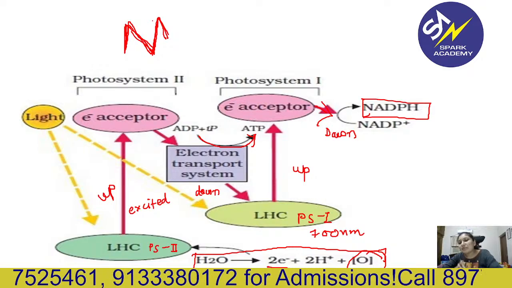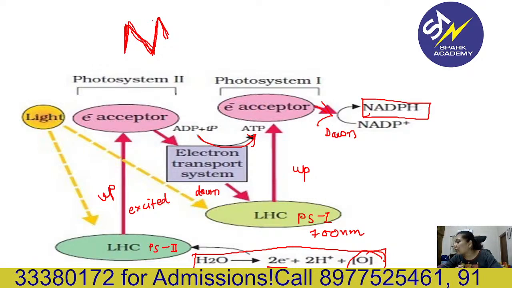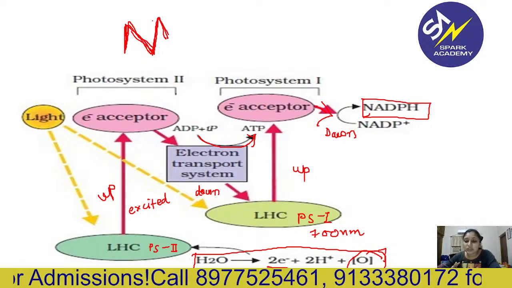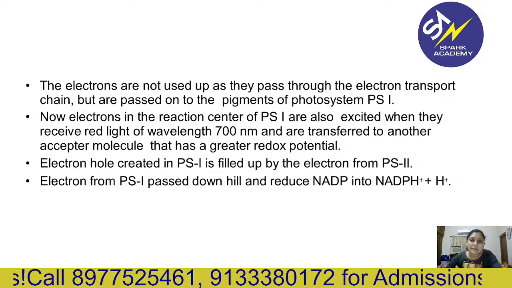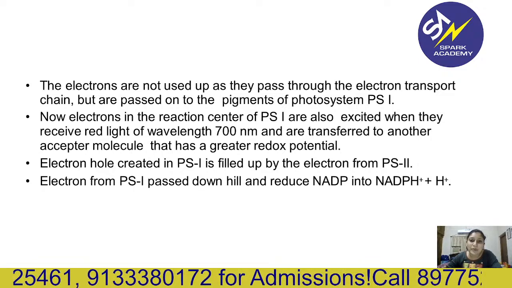And this is the same thing as non-cyclic photophosphorylation. This is also known as non-cyclic photophosphorylation. Electrons are not used up as they pass through the electron transport chain, but are passed onto the pigment of PS1.